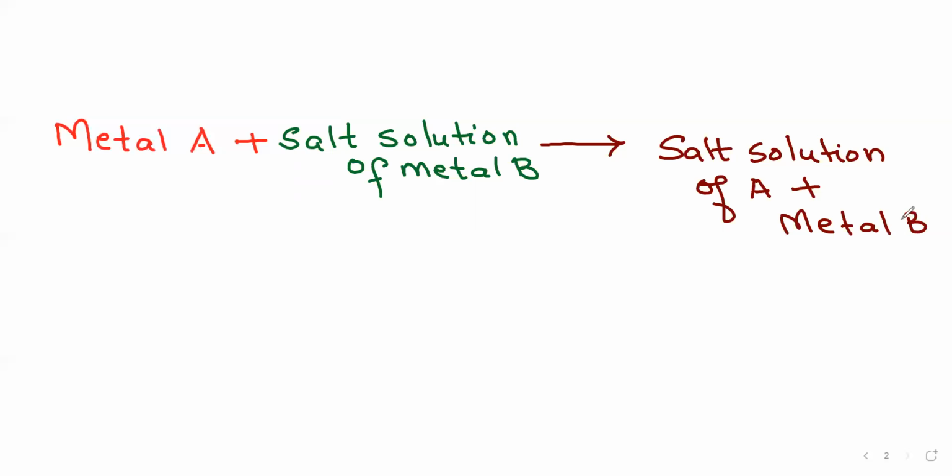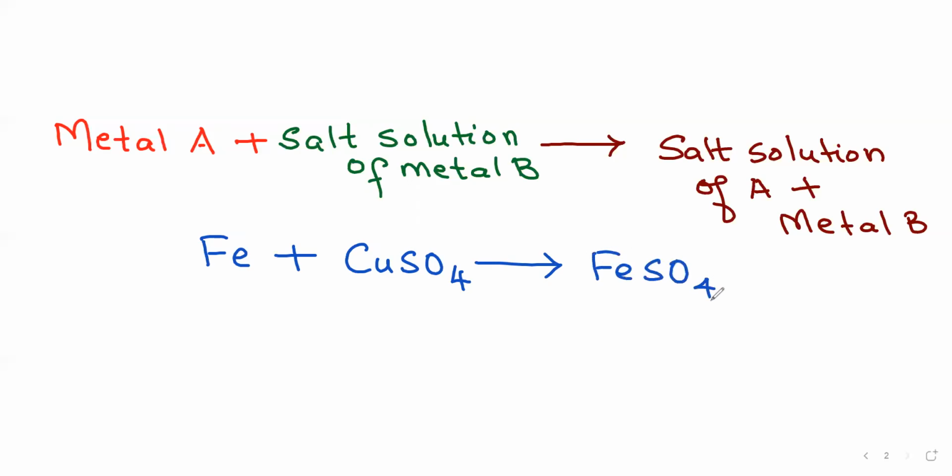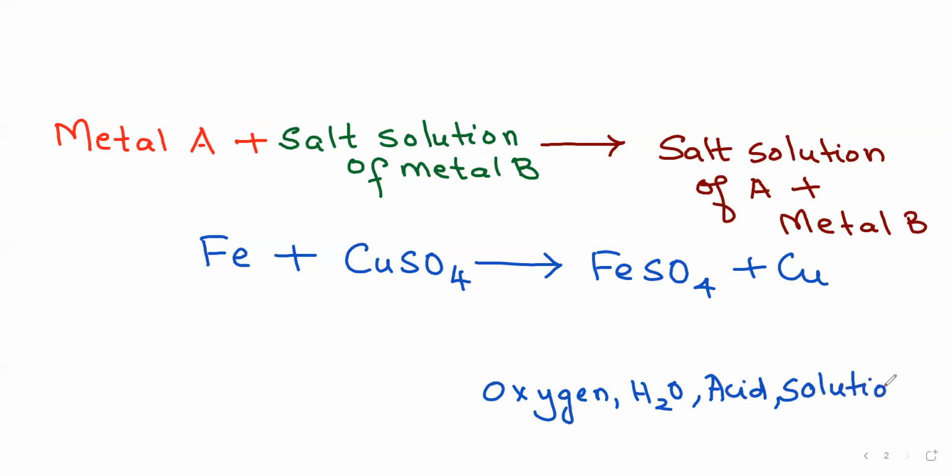This we have learned in our first chapter. For example, iron is very reactive. If iron is put in copper sulfate, CuSO4, you know that iron will replace the copper. So the solution will become FeSO4, and your copper will be displaced. So this is the last reaction of our metals. So we have four reactions: metals with oxygen, metals with water, metals with acid, and metals with salt solution of other metals. These are the four reactions from which we will finally conclude the reactivity series.